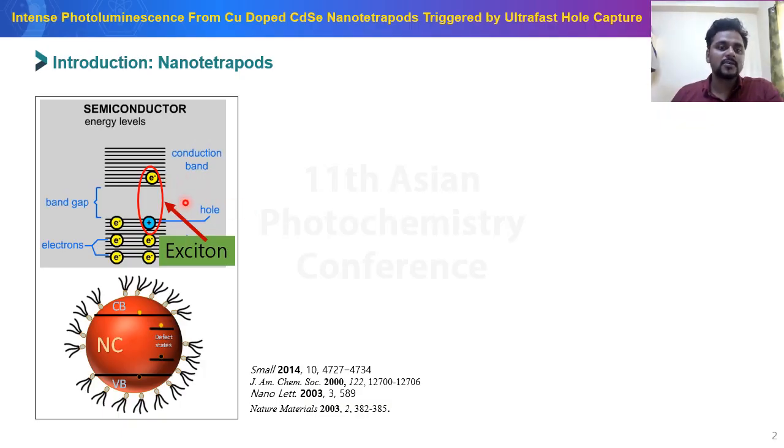In a semiconductor nanoparticle, the electron and hole pair is called the exciton. Besides the conduction band and valence band, there are some other energy levels present in between these bands, called defect states, which originate from the unpassivated surface of the nanoparticle.